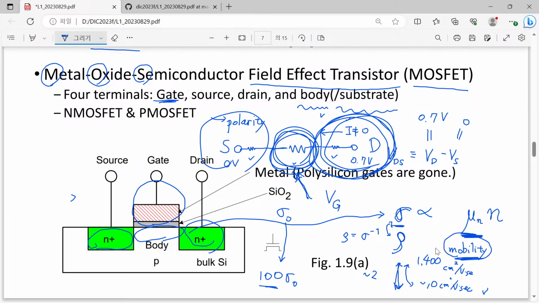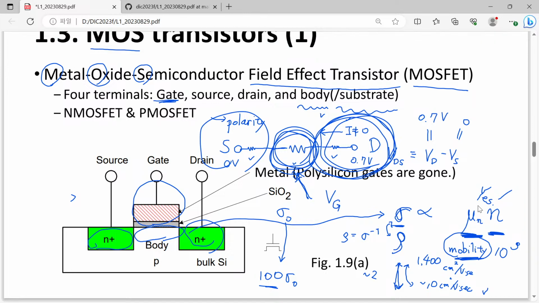Then, what is our choice? The next choice is, yes, the number of electrons. Can you change the number of electrons 10 to the 9 times? The answer is yes. The number of electrons in this system can be changed more than 10 to the 9 times. Actually, usually you can change it more than 10 to the 9, 10 to the 10, 10 to the 11. Such a huge difference can be made.